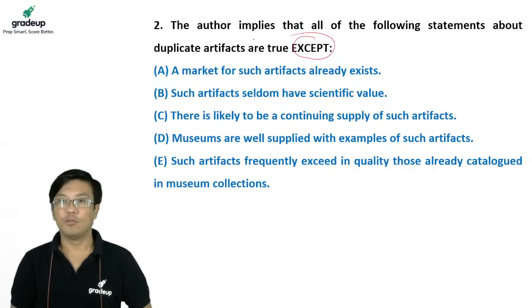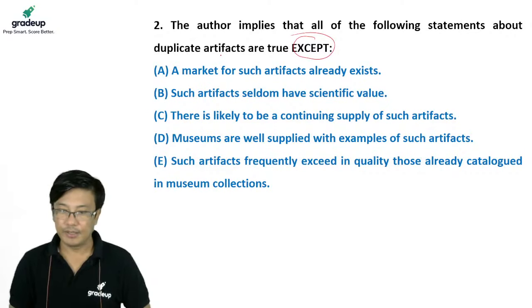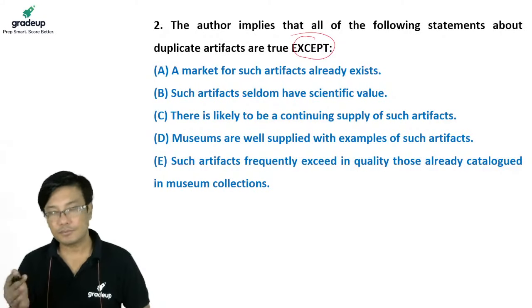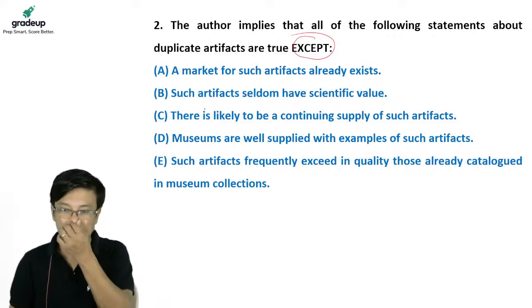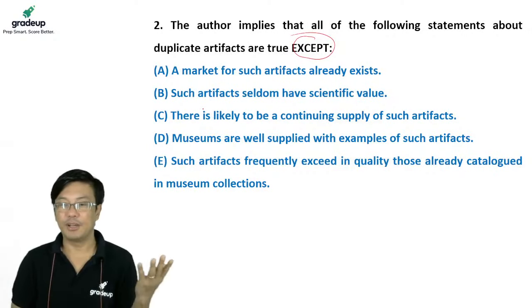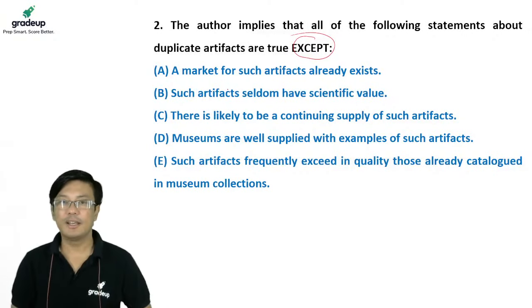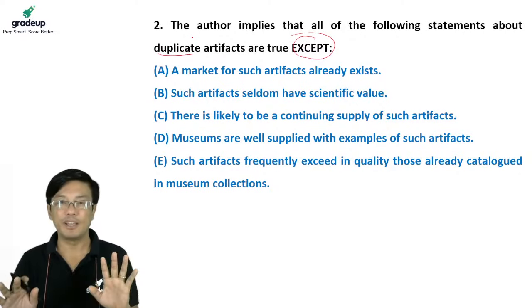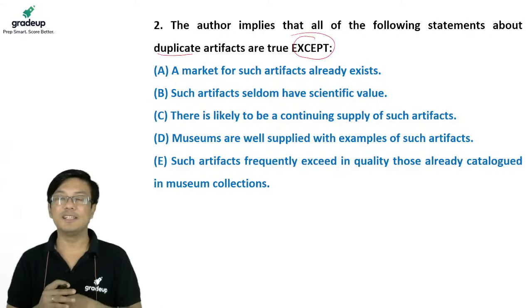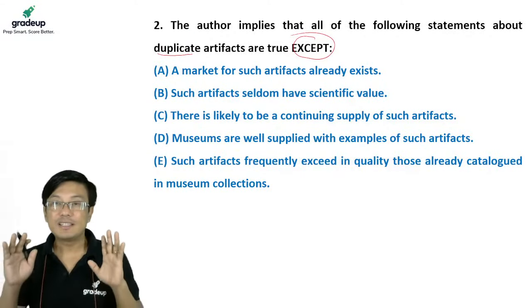Now, this depends to a great extent. Some people have started answering. Siddharth says C, and many people are also thinking E. Anyway, I'll confirm the answer very shortly. What do you mean by it depends a lot on the meaning of duplicate? What does he mean by duplicate? By duplicate, does he mean fake or does he mean similar?